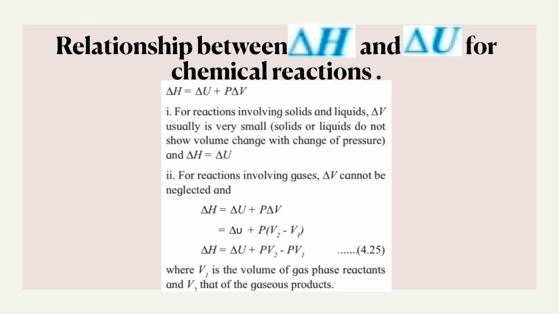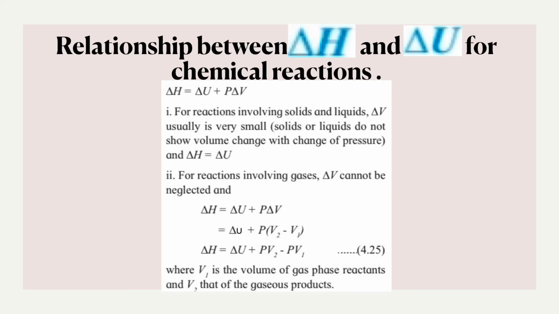Okay. Now, therefore, the next expression will be delta H is equal to delta U plus P V2 minus P V1. I have multiplied pressure with both the volume terms. So the expression is delta H is equal to delta U plus P V2 minus P V1, where V1 is the volume of gas phase reactants and V2 that of the gaseous products.